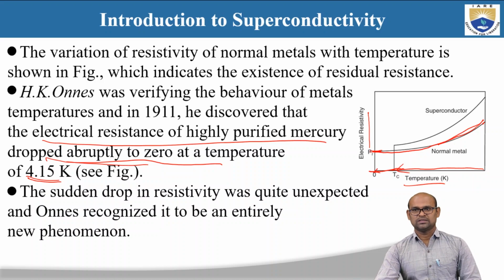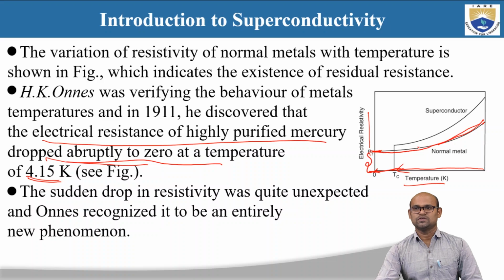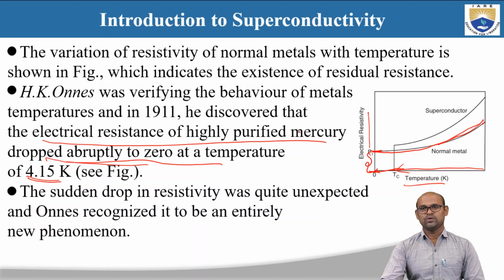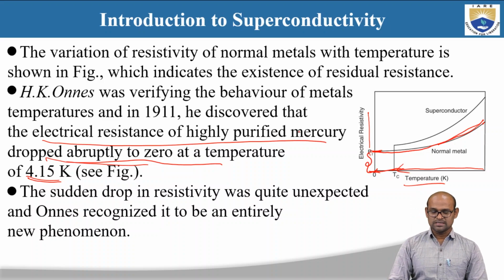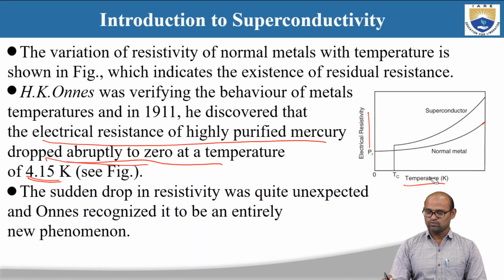We all know that even if you reduce the temperature of metals to 0 Kelvin, we find there is some residual resistance. But Kamerlingh Onnes found that in purified mercury, the resistivity dropped to 0 at a temperature of 4.15 Kelvin.